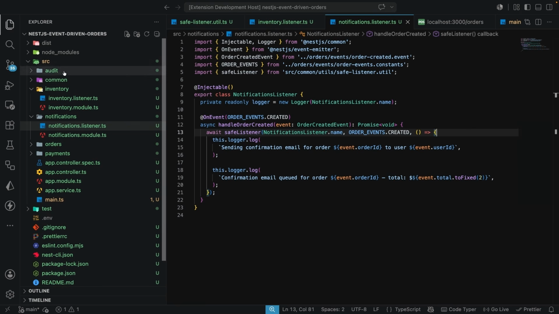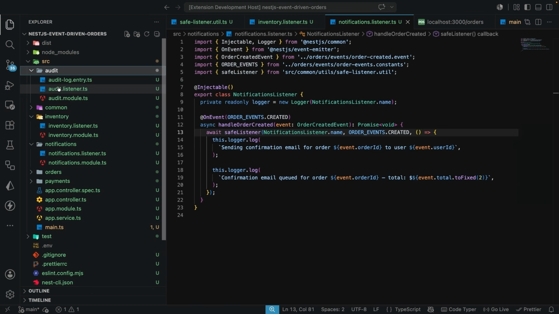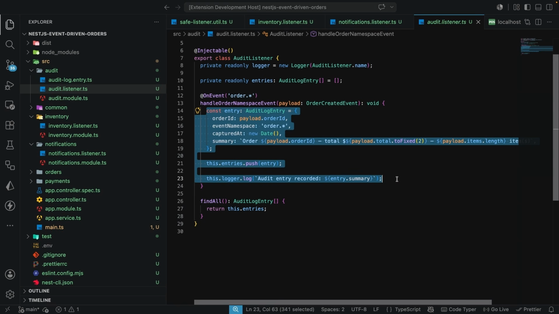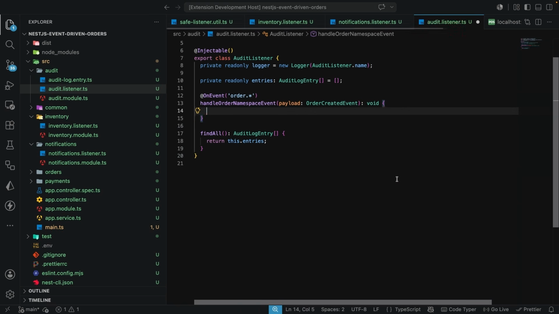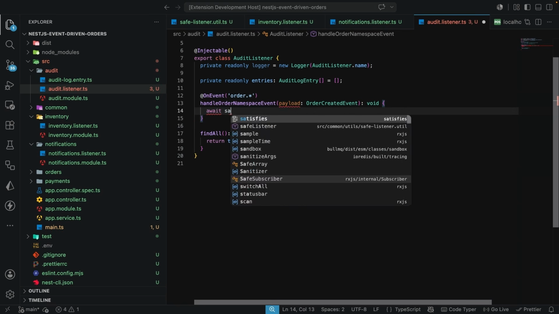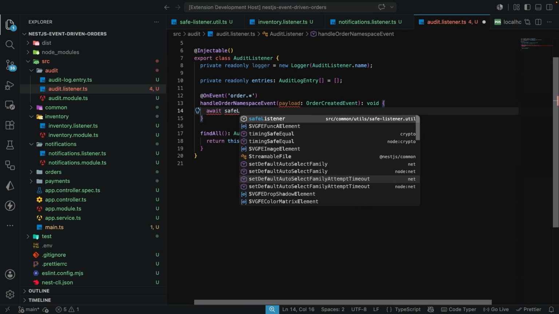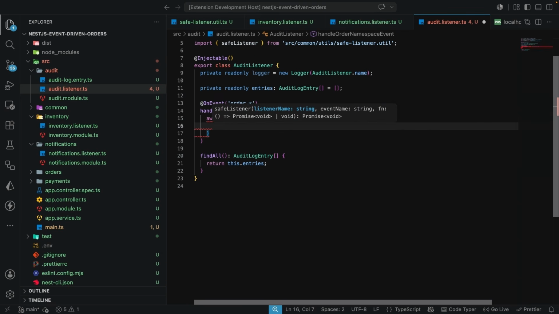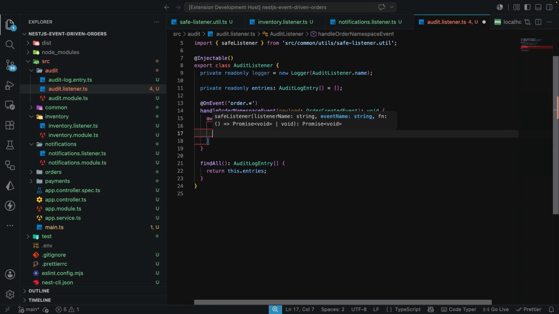Let's come over to the audit listener, and here I'm going to click into here and, as always, cut all the logic that we have in here. So I'm going to cut all of these, and then I'm also going to await our save listener, which needs to be imported from the common folder. And here the listener name again is going to be the audit listener.name. It's also going to take in the next argument, which is the event name.